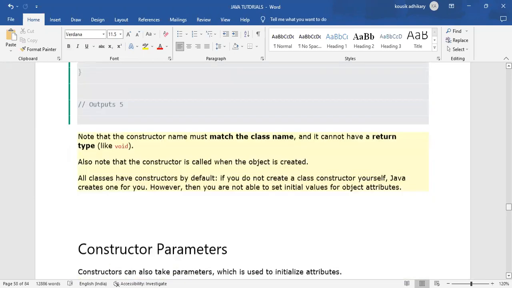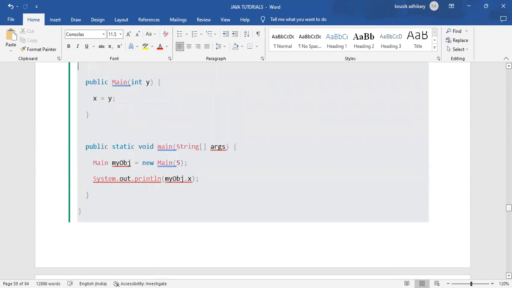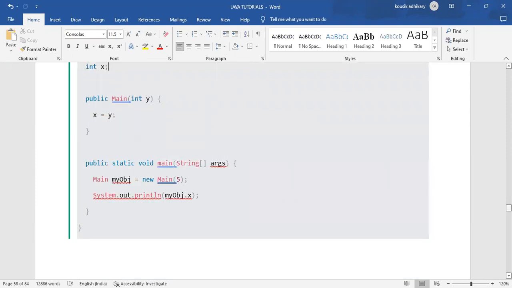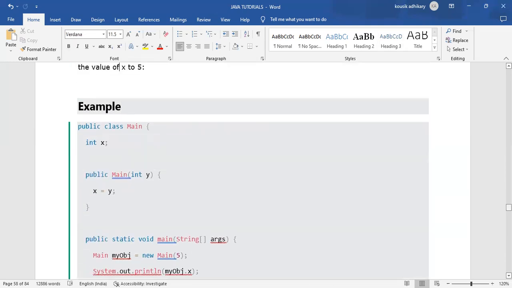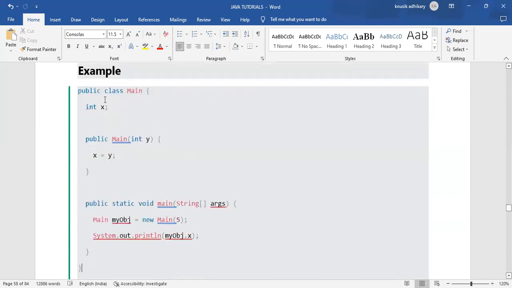It is called automatically at the time of creating an object. In that example, in the public class Main, we declared an integer variable x, a normal variable of integer type, and we haven't given any value to it.